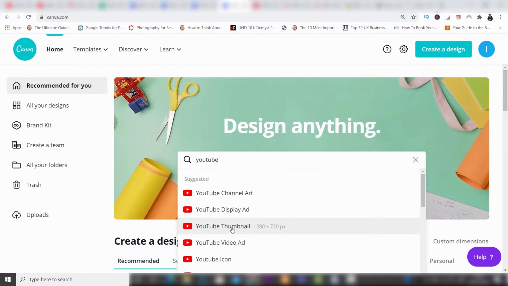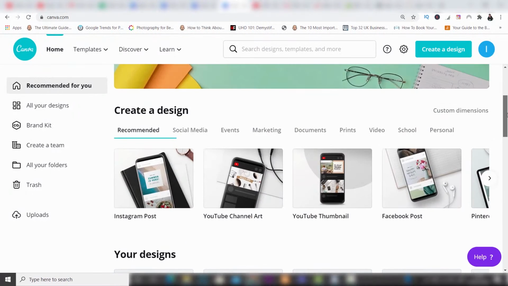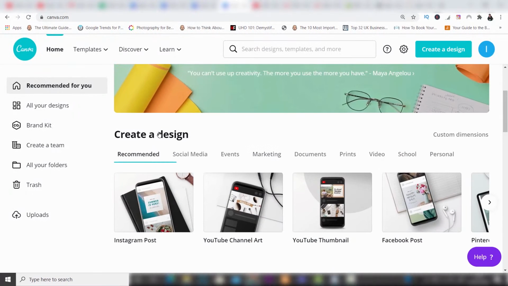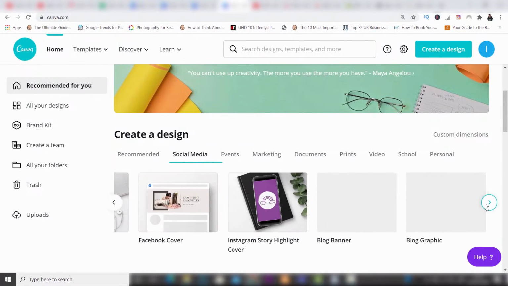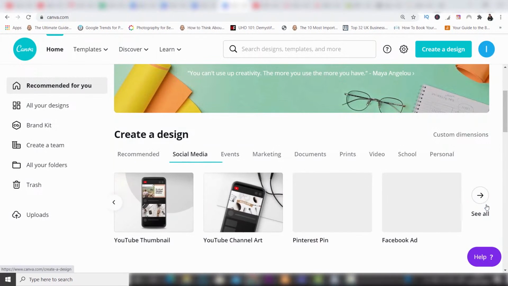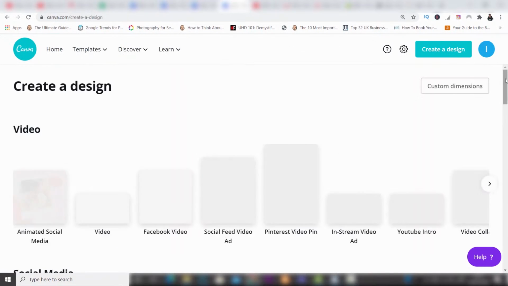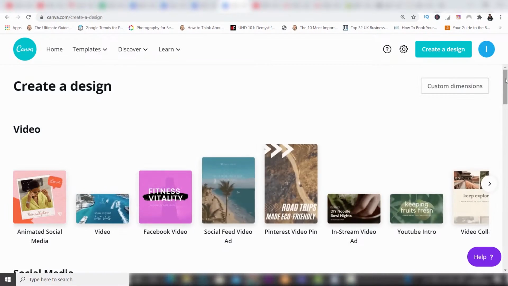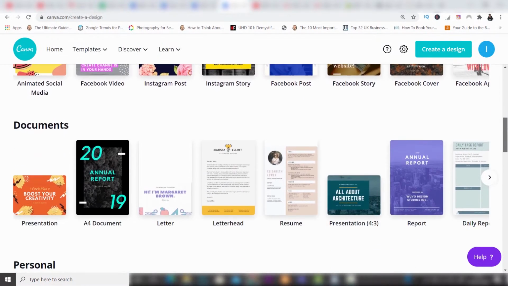That's really important. And then finally, you have the third option, which is down here, which is create a design. You've got recommended, social media, events, marketing, and the list goes on. If you click into one of these, you can see that you get a whole host of different options, which you can just scroll across and then choose. You can even see all, and you've got a whole bunch of them, which you can just go down through and then choose from exactly which one for which social media platform you want it for.